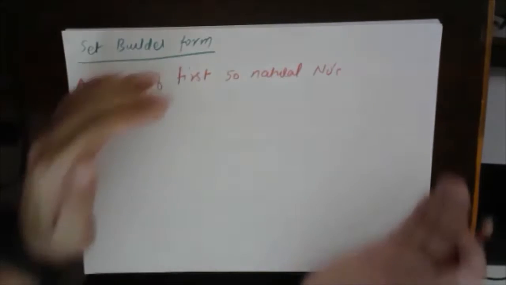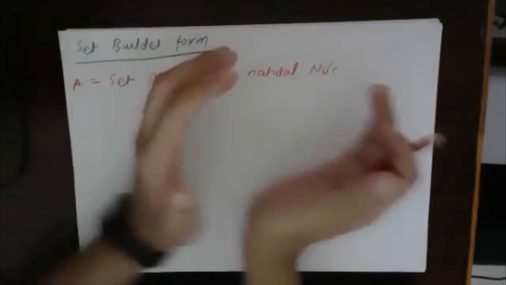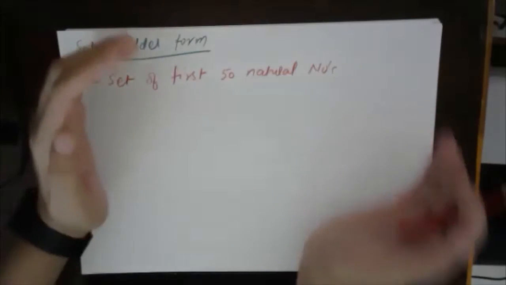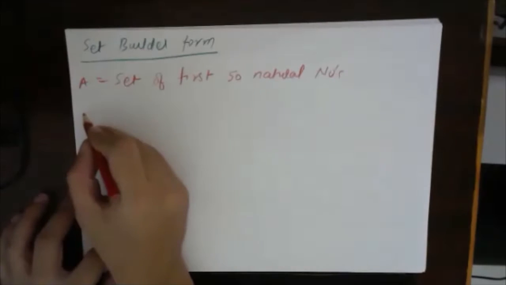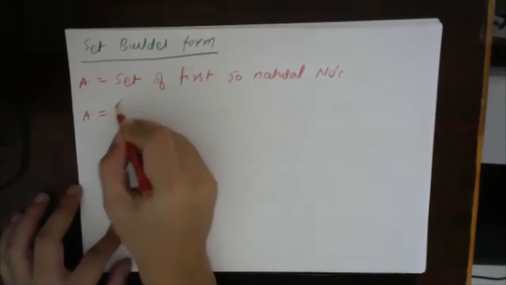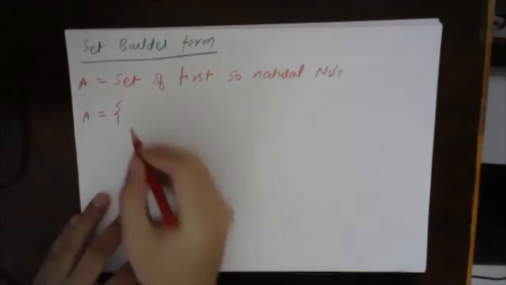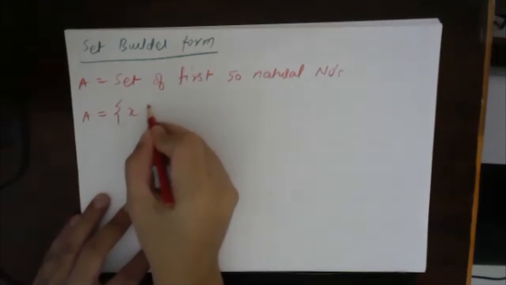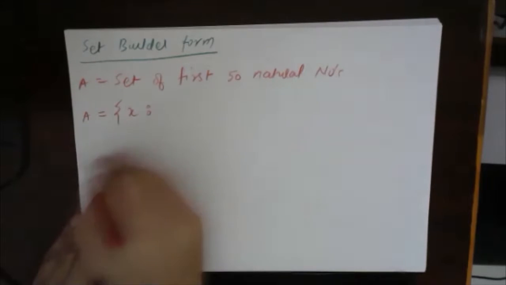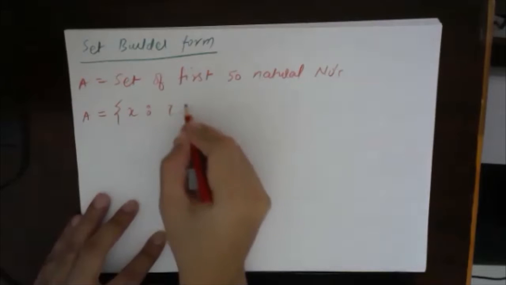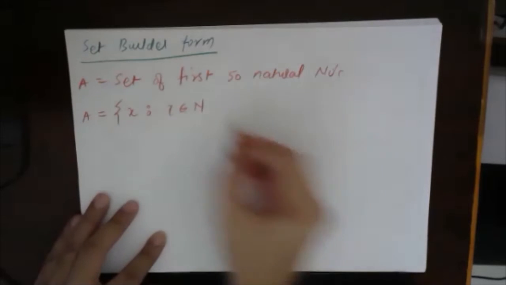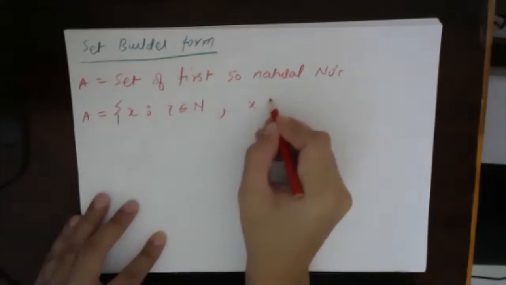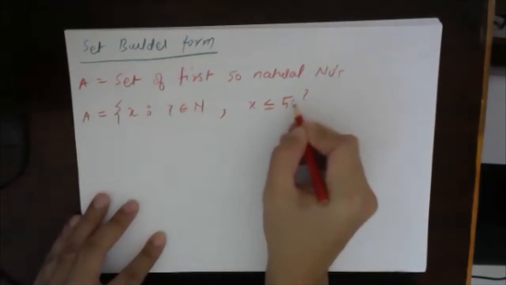I want the representation of this set to be a compact one. So I will write A equals, X such that X belongs to natural numbers and X is less than or equal to 50.